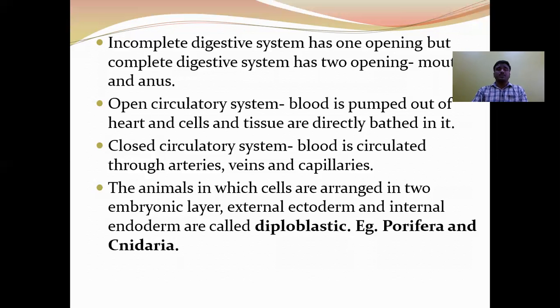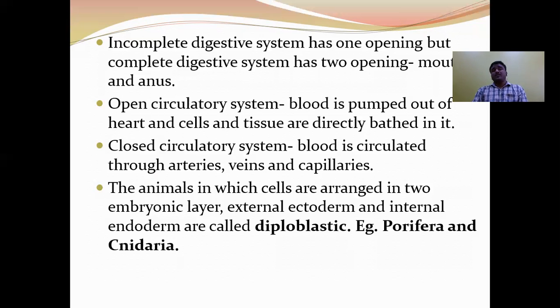As with the digestive system, there is a variation in the circulatory system in the different types of animals. There are two types of circulatory systems: open type and closed type. In open type of circulatory system, the blood flows through the body cavities. The blood which is pumped out of the heart bathes all cells and tissues. Such a circulatory system is called open type of circulatory system.